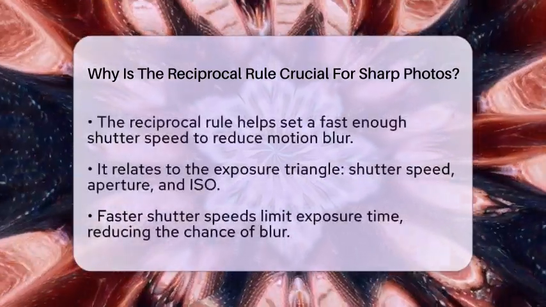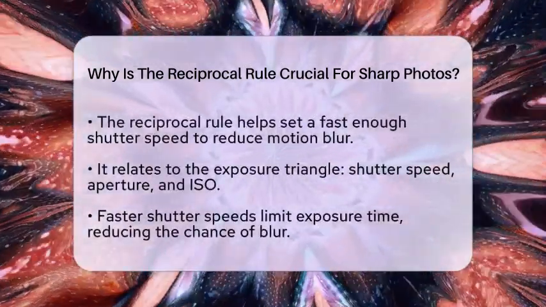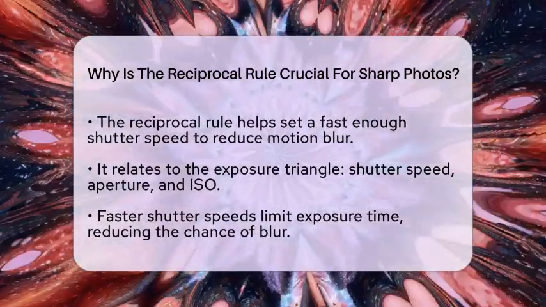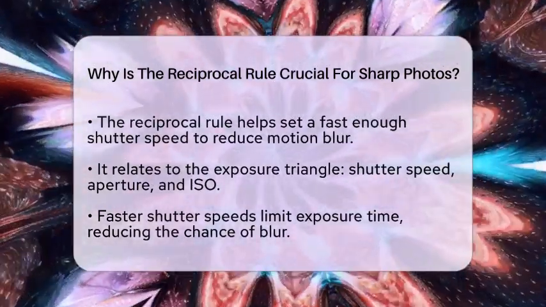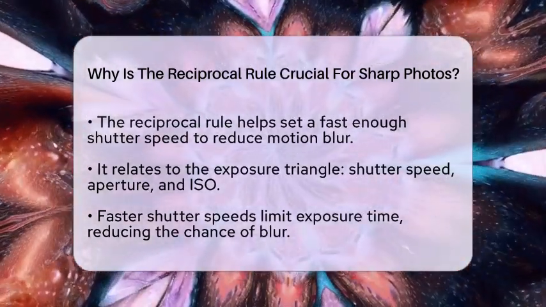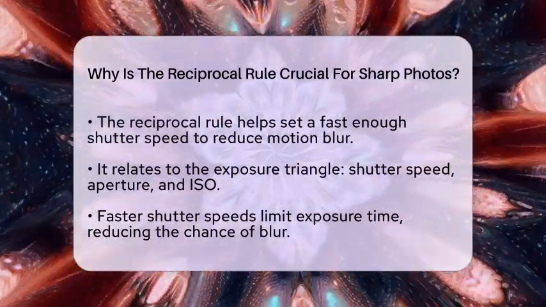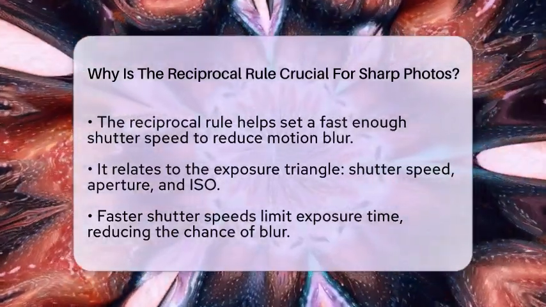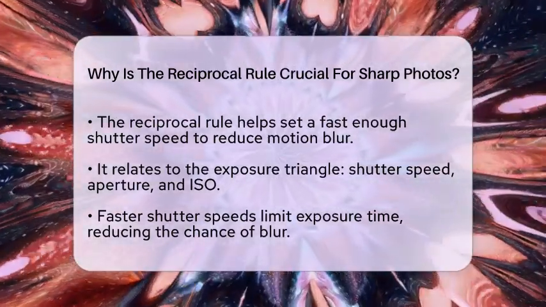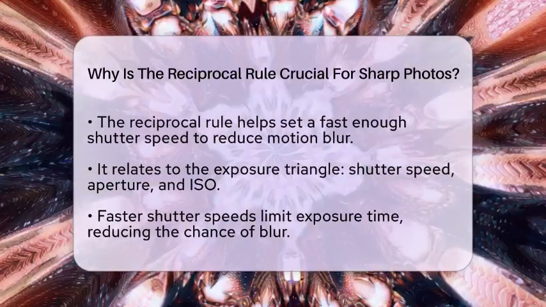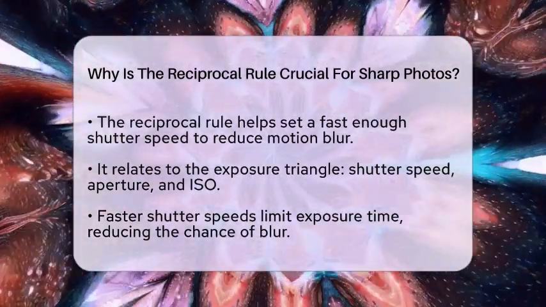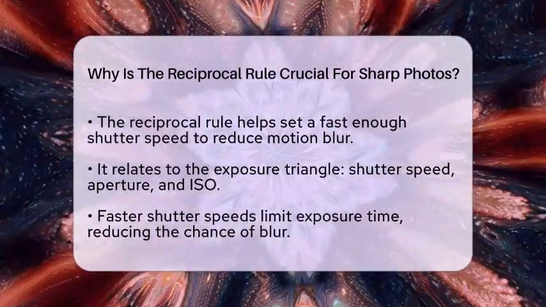images. Now let's connect this to the exposure triangle, which consists of shutter speed, aperture, and ISO. Shutter speed controls how long your camera sensor is exposed to light. Faster shutter speeds reduce exposure time, which helps limit the chance for movement to affect your image. However, faster shutter speeds also allow less light in, so you may need to adjust your aperture or ISO to maintain proper exposure.